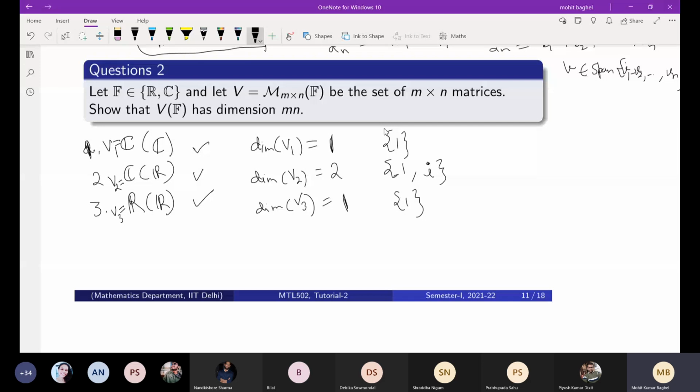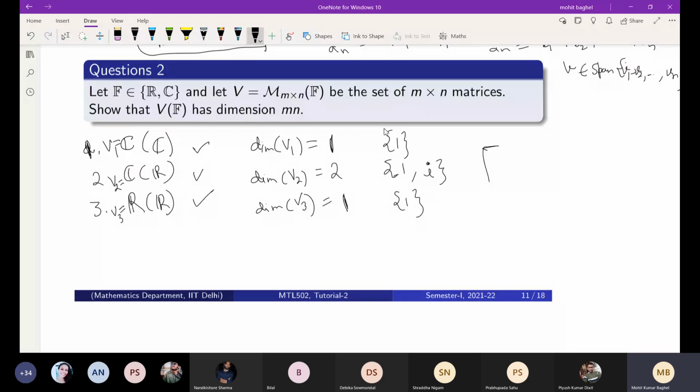So if you just take all the elements, the collection. So this V is a collection of all the matrices of size m by n over field F. If you take all the real entries, all the matrices, and the field is also real, then you have to show that dimension is Mn. And all the complex matrices over the field C, then you have to show that dimension is Mn. There is no collection of all the complex matrices over the real field, there is no such thing, right? Because you have to write now, this is Aij.